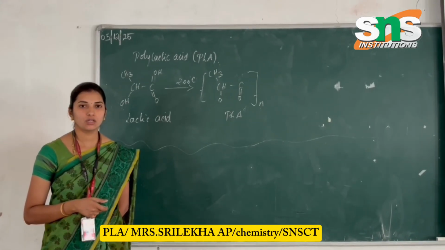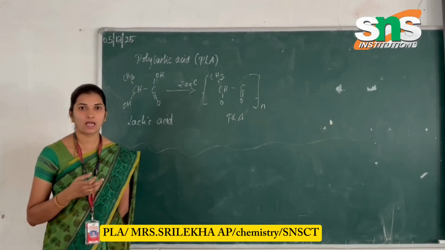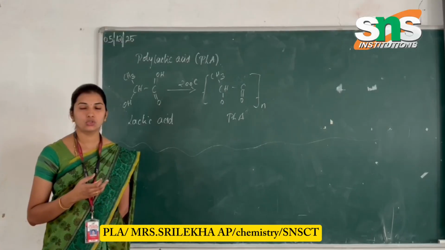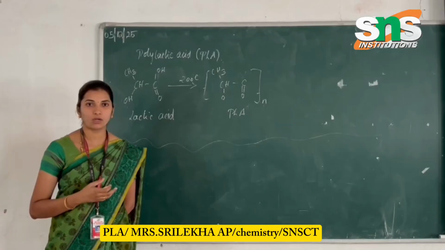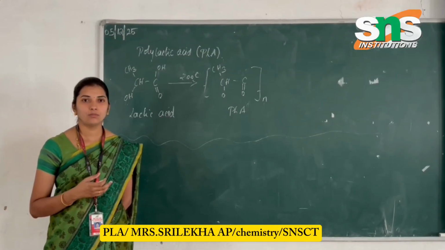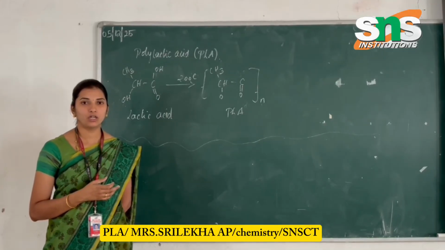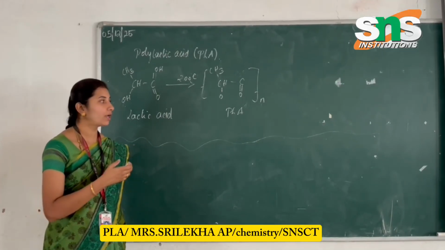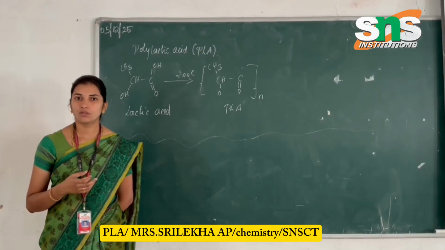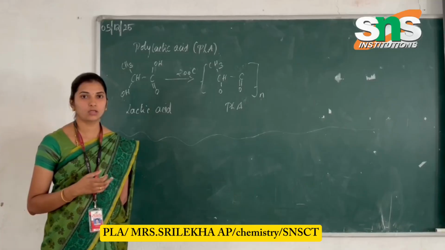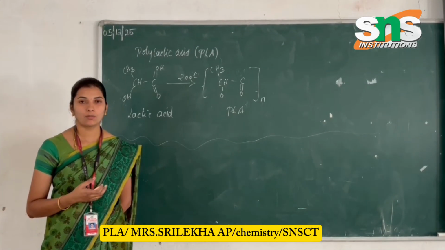Lactic acid is formed by fermenting starch from maize and corn, sugarcane pulp and sugar beet pulp. The sugar beet pulp and sugarcane pulp can be fermented, and the starch is removed and filtered by a process at 200 degrees Celsius. It forms lactic acid. So the starch preparation is considered the source of the monomer of lactic acid. With this monomer, it can be converted to a polymer, polylactic acid.